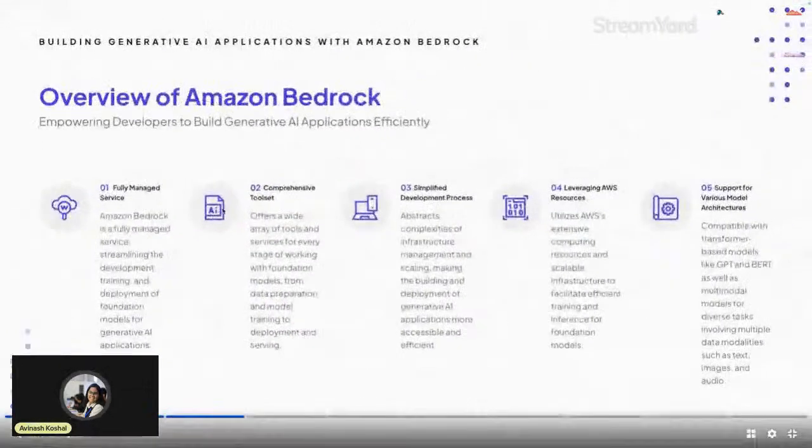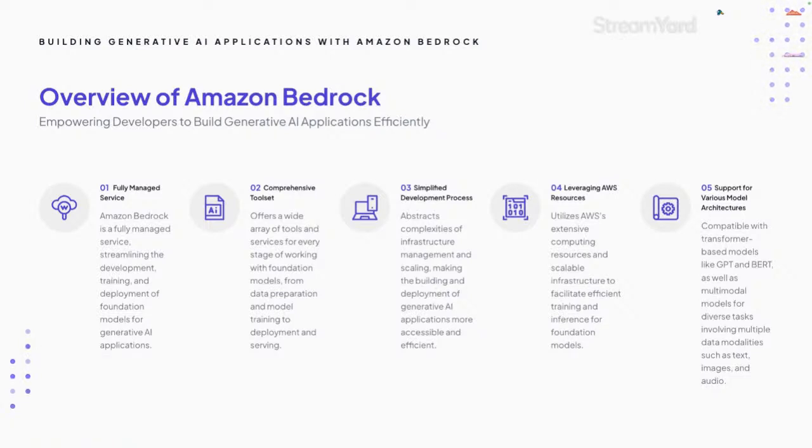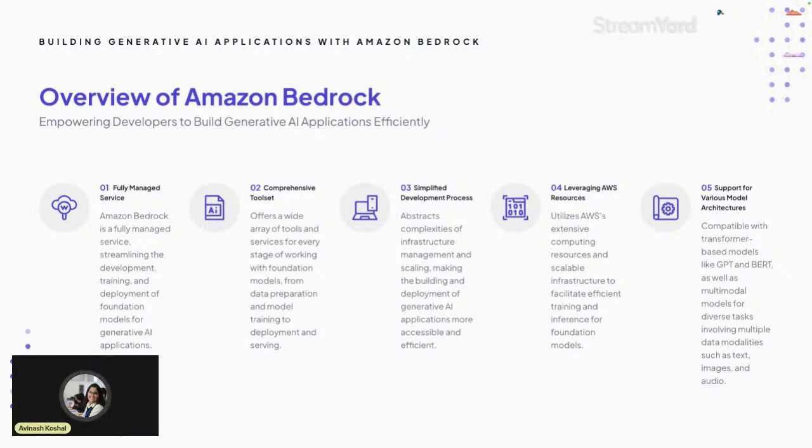Now let's learn about Amazon Bedrock, which is an offering provided by Amazon. It's a fully managed service. Apart from that, it has support for various model architectures.